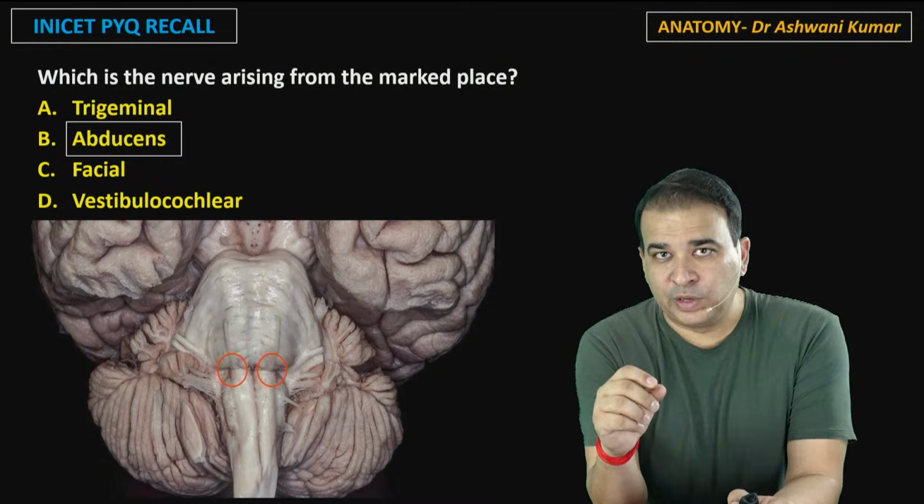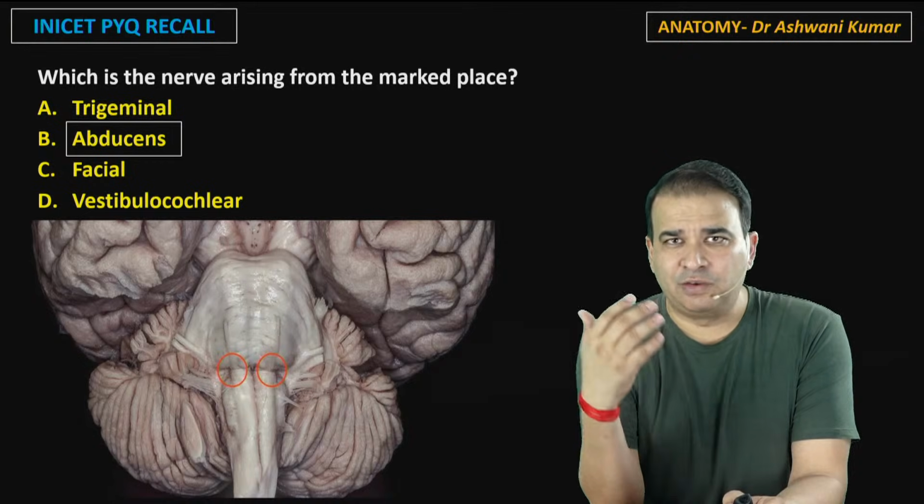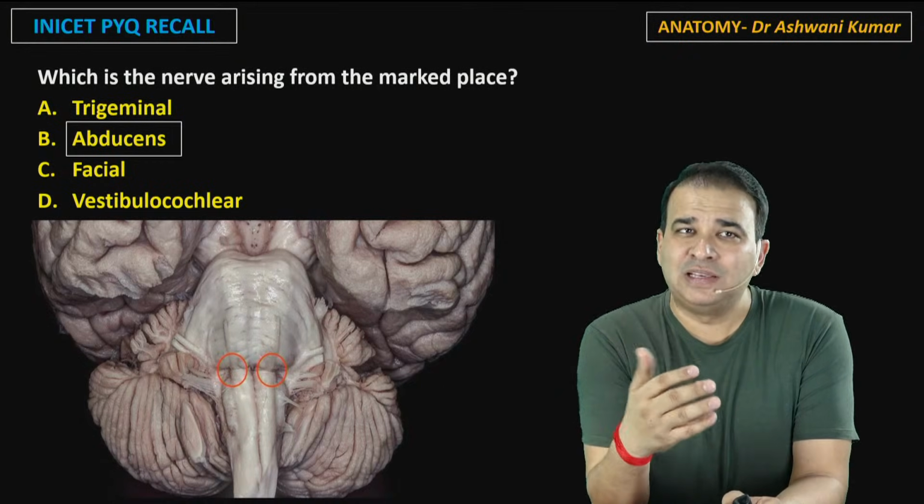Usually in neuroanatomy, whatever images they give here are very predictable images, to be honest. They will give you a section, like one question on sectional anatomy is inevitable.